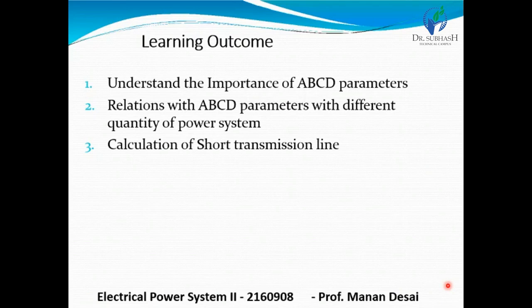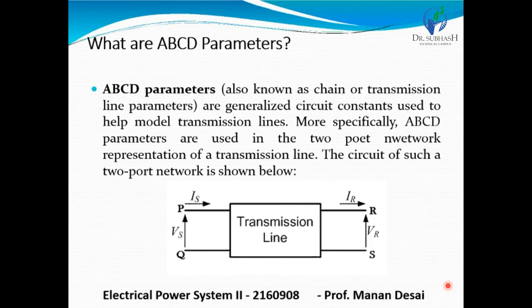A major section of power system engineering deals with the transmission of electrical power from one place to another with maximum efficiency. So it is important for power system engineers to be thorough with the mathematical modeling of how this power is transmitted. ABCD parameters and the two-port network are used to simplify these complex calculations.